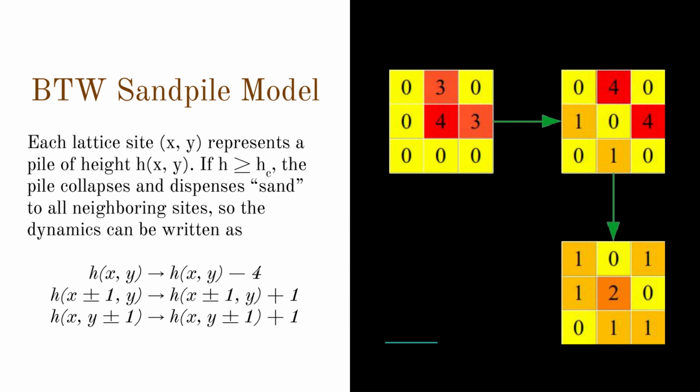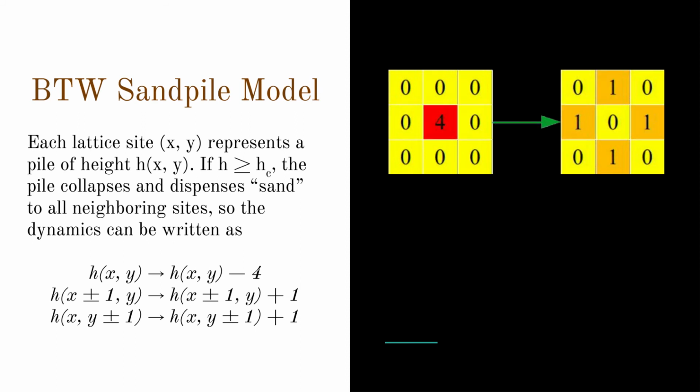In our simulation, we will initialize with a lattice which has no active sites, and we will drop a grain at a randomly chosen site. If the height exceeds 3, then we will topple that site, and we will continue the process till the point where there are no active sites. Then we add another grain and relax the system again. Event size is defined by the number of topplings that happened in the relaxation process. In the example on the right-hand side, the event size is 3, and in the previous slide it was 1.